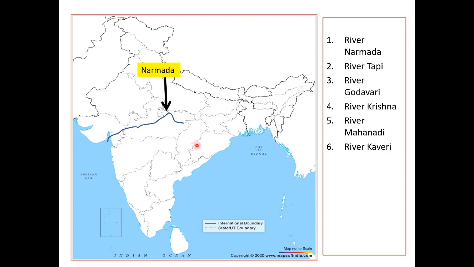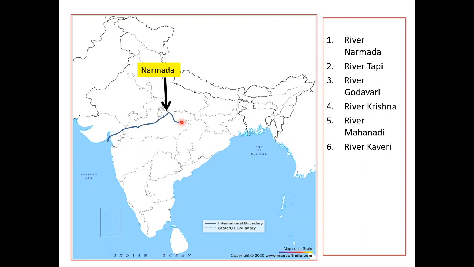It is called the lifeline of Madhya Pradesh and Gujarat, and the origination point is Amarkantak Plateau, which is in Madhya Pradesh. It originates from here and drains into the Arabian Sea. This is the drainage of river Narmada.